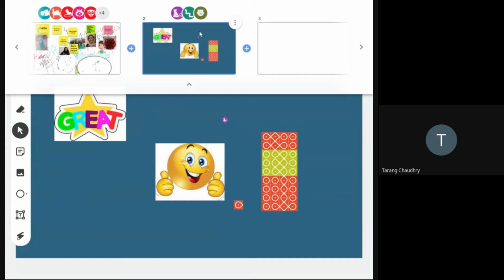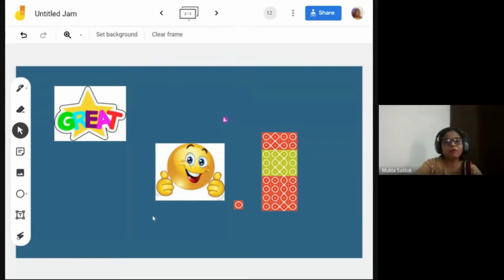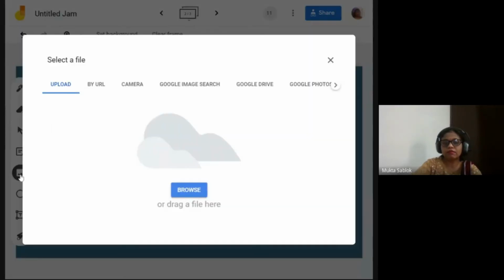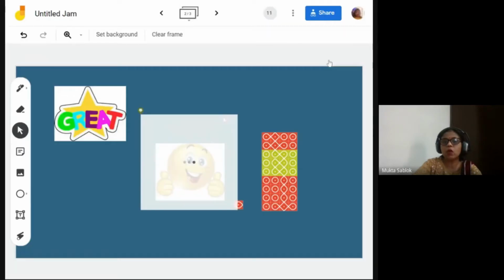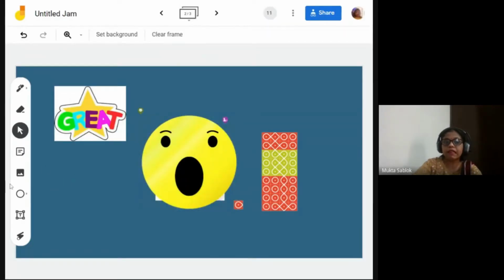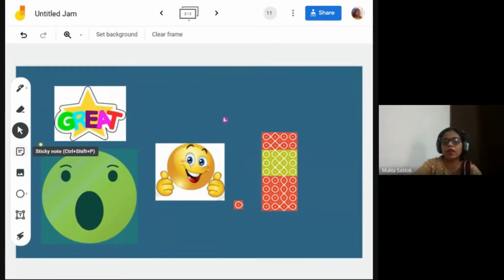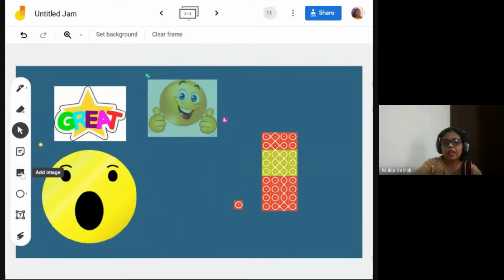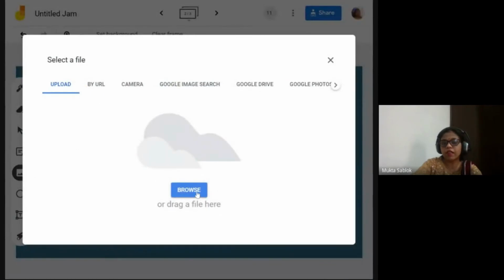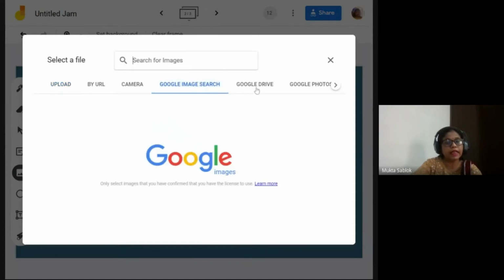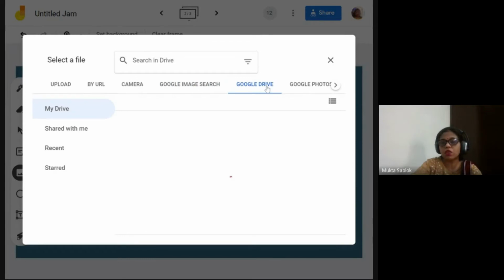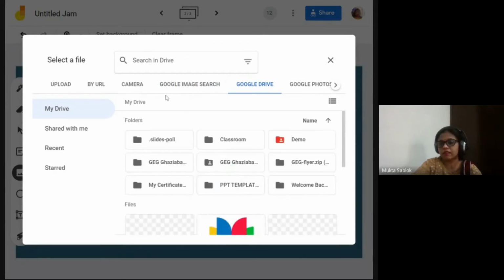Ma'am, I was not able to insert a picture. Can you explain that again? Yes, ma'am, sure. This is the image option, add image, and you can upload your images from your mobile phone if you are working on it. If you are working through a laptop computer, you can just browse and upload it. Otherwise, you can also search it from Google directly. You can upload it from Google Drive also, if images are in your Google Drive.